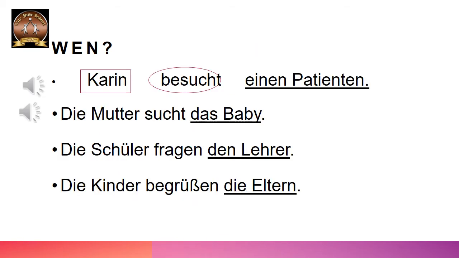Also hier sind einige Beispiele. Nummer 1. Karin besucht einen Patienten. So Karin visits a patient. Patienten means patient. Das Verb hier ist besuchen. Besucht. Wer besucht? Karin. Also Karin ist das Subjekt im Nominativ. Und wen besucht Karin? Einen Patienten. Also einen Patienten ist das Objekt im Akkusativ. Einen Patienten is a person. So the question you ask is wen.